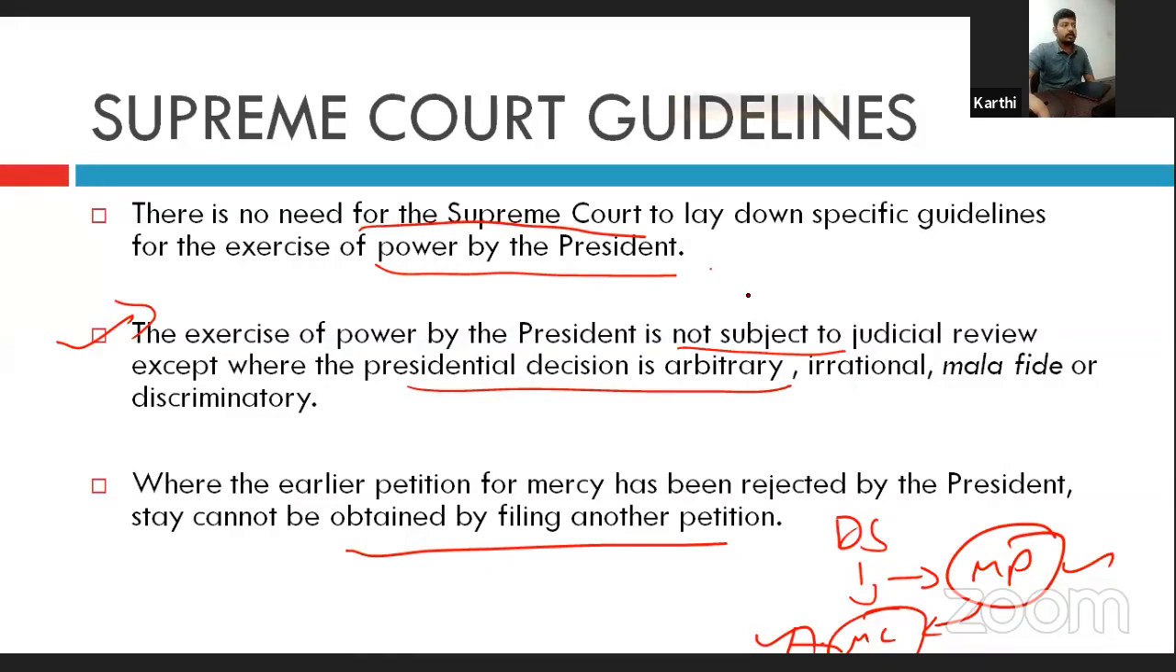Article 143 is a presidential reference. That is, if the president has confusion about any view, then they can ask the opinion of the Supreme Court.